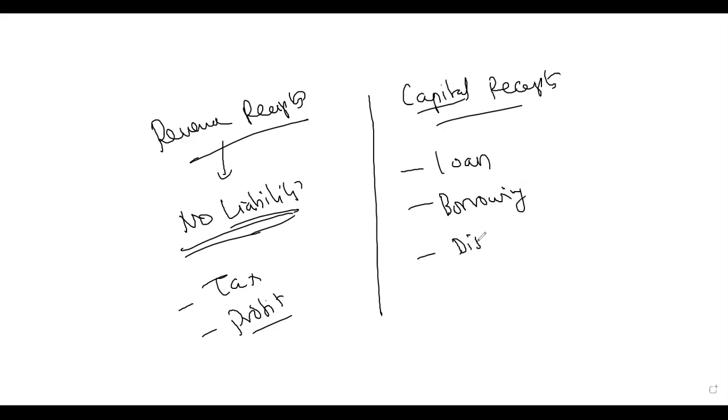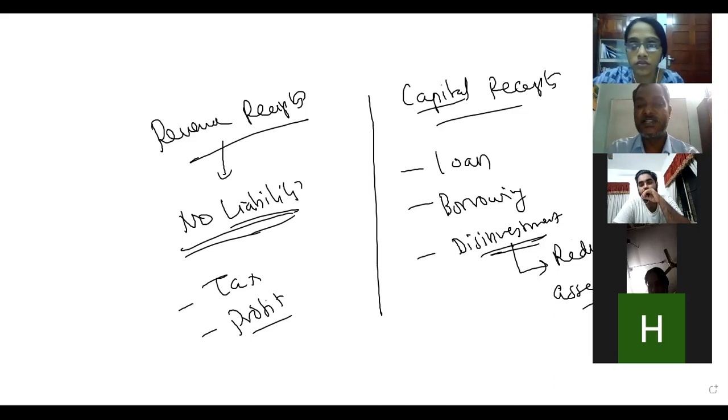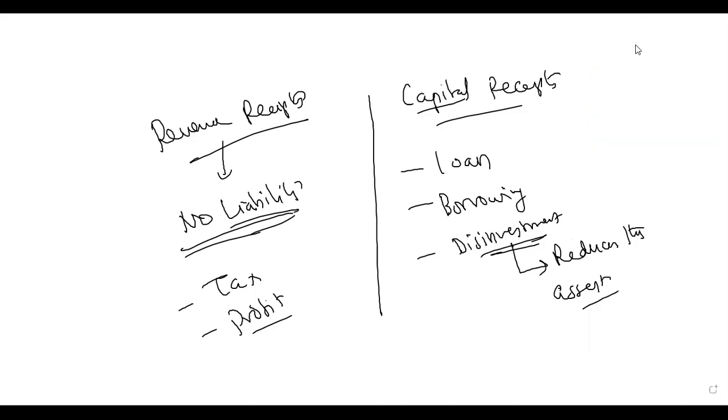Disinvestment also comes here, but here it is not creating any liability, because in disinvestment you sold and you got the money. But what happens is disinvestment reduces the asset. The asset was the government company share. Because it reduces the asset, it is known as a non-debt creating capital receipt. I repeat, disinvestment comes as non-debt creating capital receipts. Clear, guys?